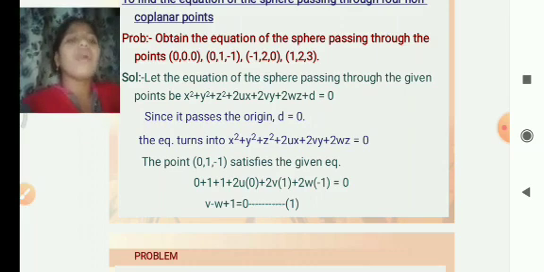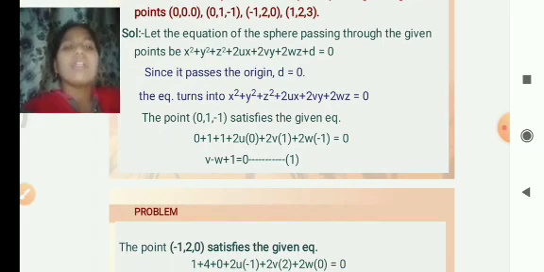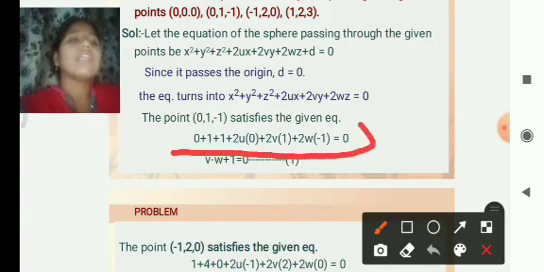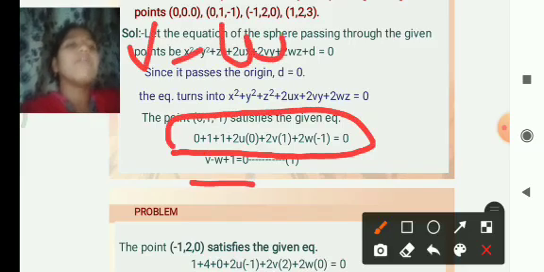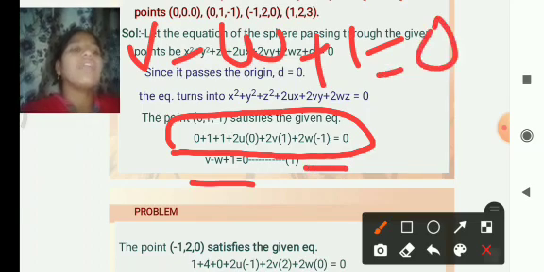Substituting the point in the equation, we get 0 square plus 1 square plus minus 1 whole square plus 2u into 0 plus 2v into 1 plus 2w into minus 1 is equal to 0. Simplifying this equation, we get v minus w plus 1 is equal to 0. This is the first equation.